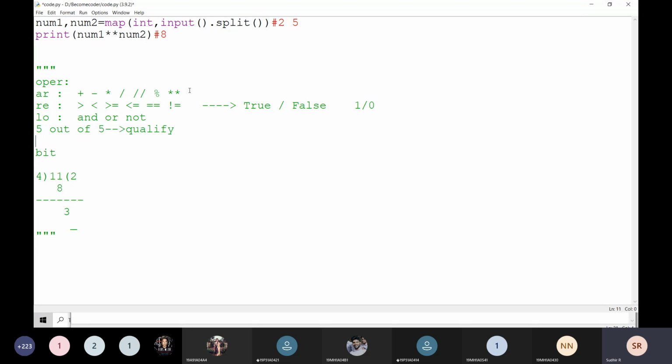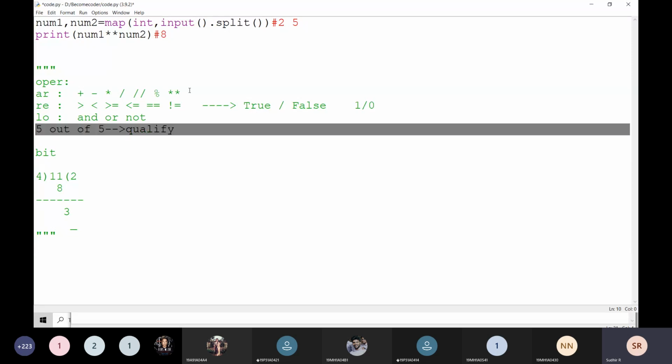Okay, and what is OR here? If you qualify in any one subject, any one test, that is enough. Any one is enough, then you go for OR. If you want to qualify all the papers, then it is going to be AND. If any one is enough, then you go for OR. And the NOT is going to be the reverse of anything.